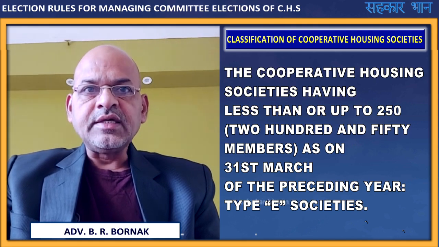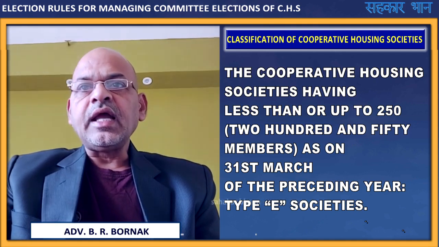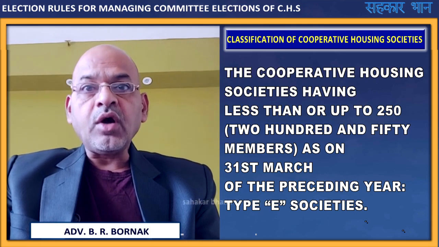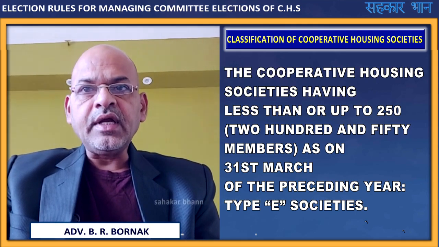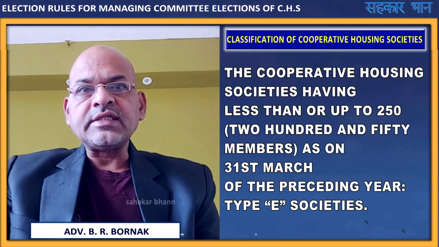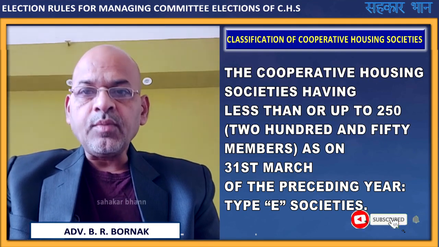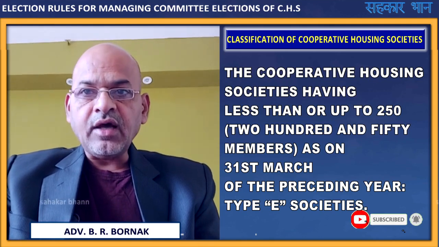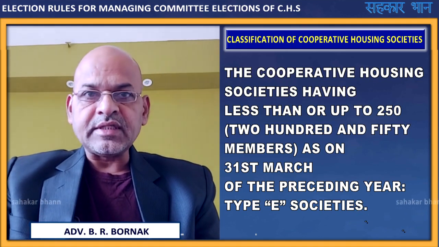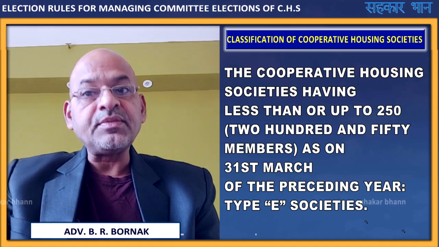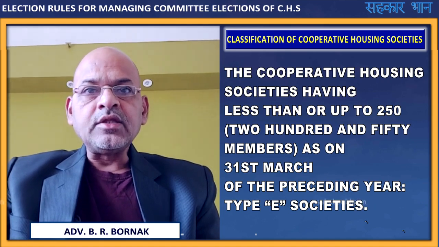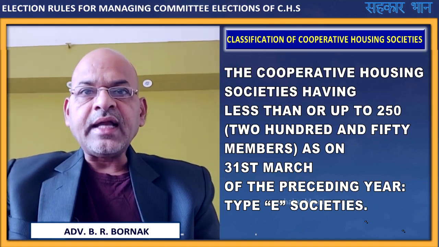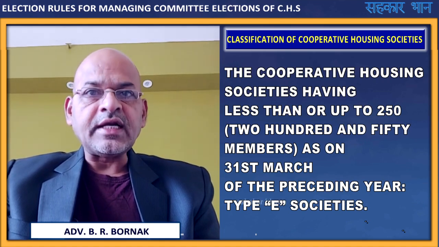E societies. Means the cooperative housing societies having less than or up to 250 members as on 31st March of the preceding year are now classified as type E societies.